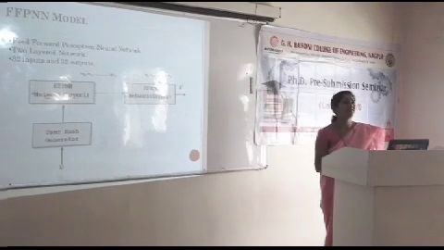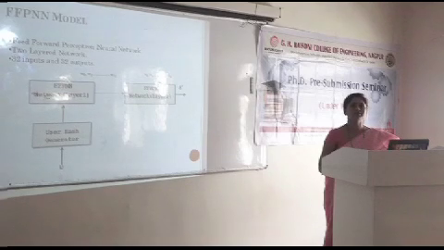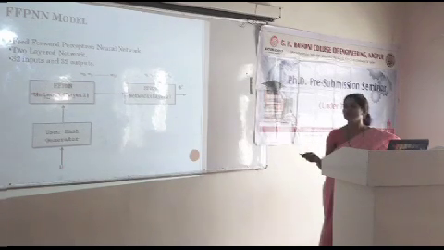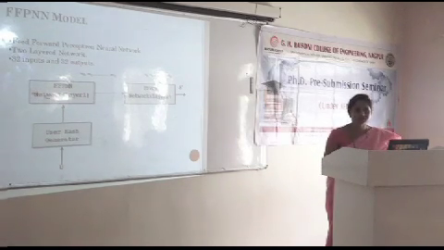Now this is the third model, based upon an artificial neural network. We call it a feed-forward perceptron neural network model. In this model, we have two layers. The input layer is having 32 neurons. The output layer is also having 32 neurons. Why 32? Because our hash code is of length 32.